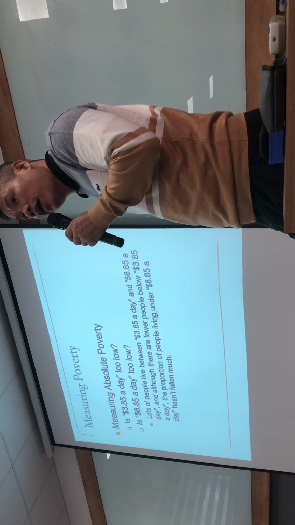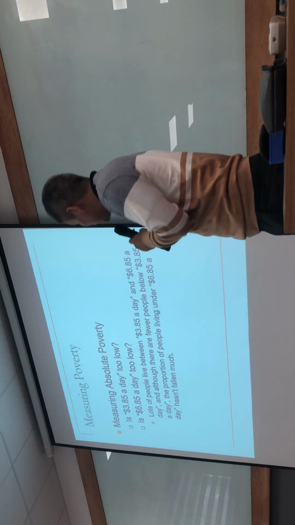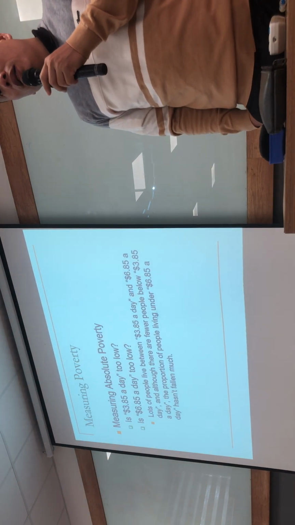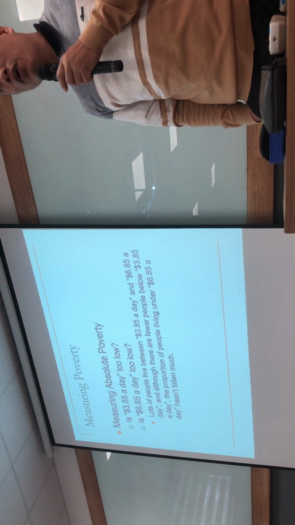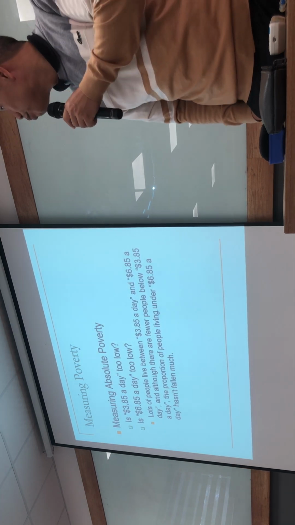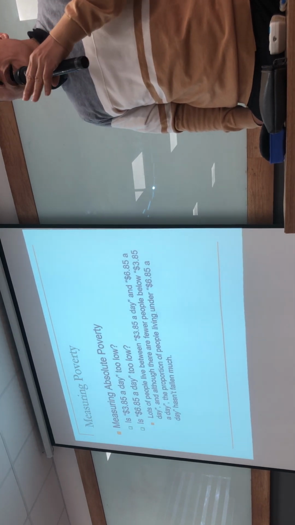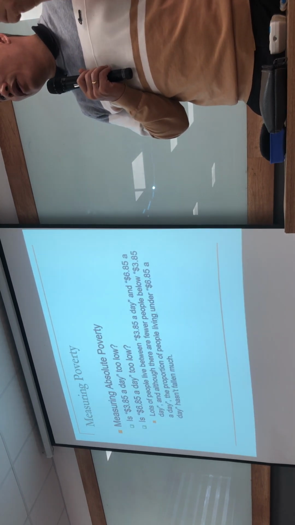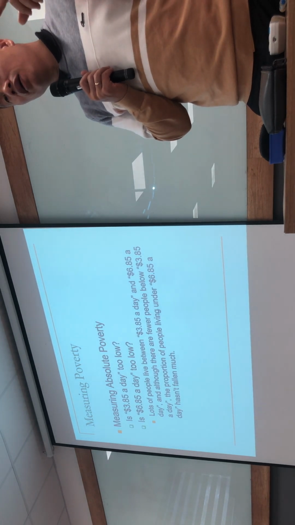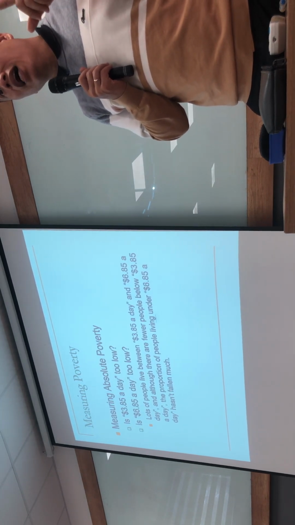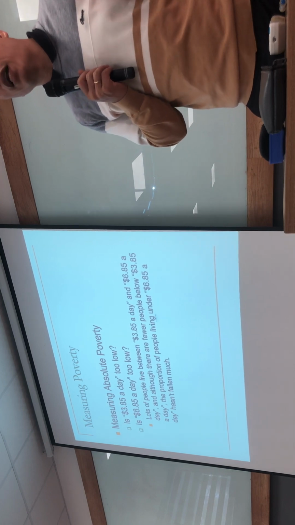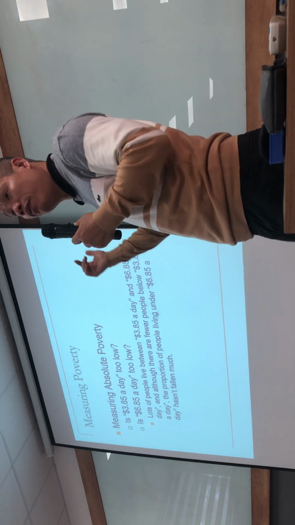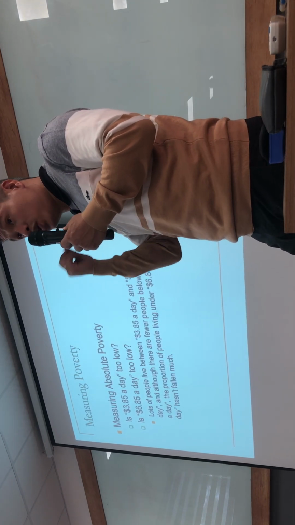But in some other situations, countries have a national poverty line, which is not an absolute poverty line. When a country builds the national poverty line, normally they base it on the average level of income of the country. Normally, it's not the minimum value of income that someone needs to survive.